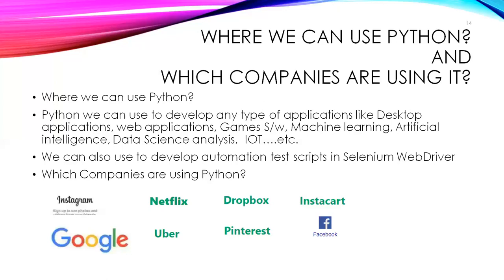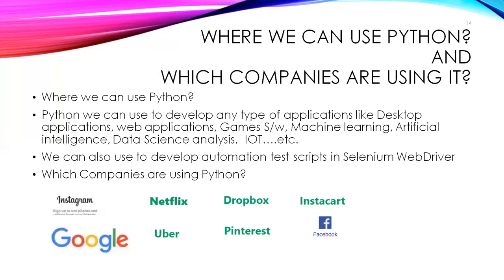That's the reason that if you learn Python, you not only work as a developer, you can work in different technologies. Python can be used to develop any type of application, such as desktop applications, web applications, a Gmail-like application, game software, machine learning, artificial intelligence, data science analysis, Internet of Things, etc.